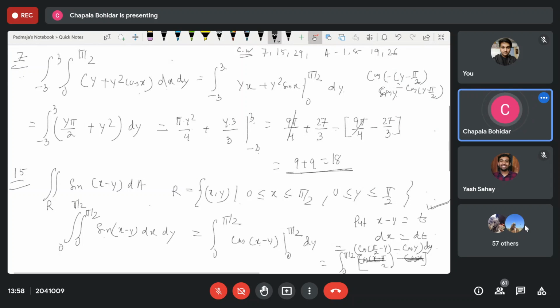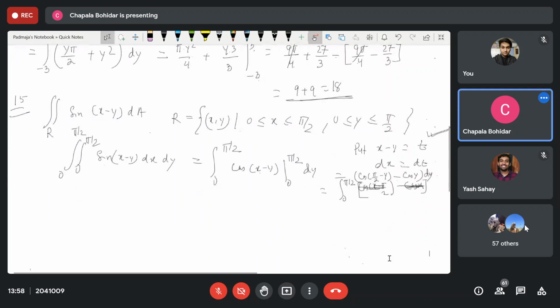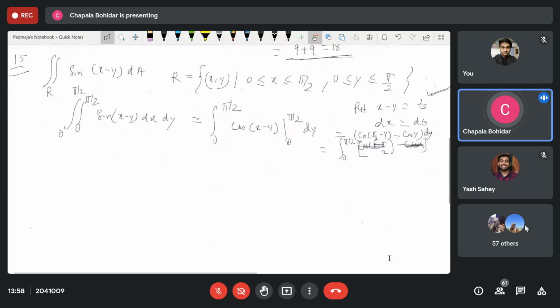Find the volume of the solid enclosed by the surface z is equal to x sec square y. So you see it is the product of two functions.